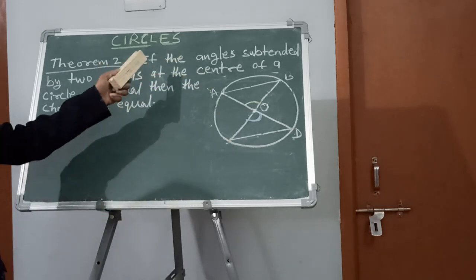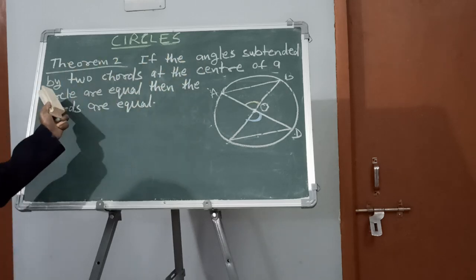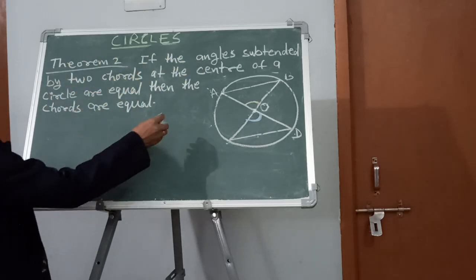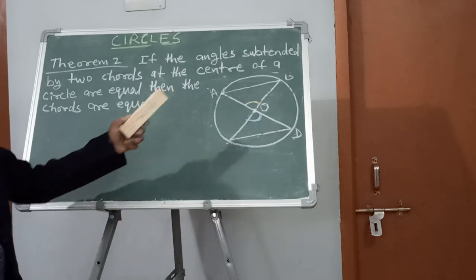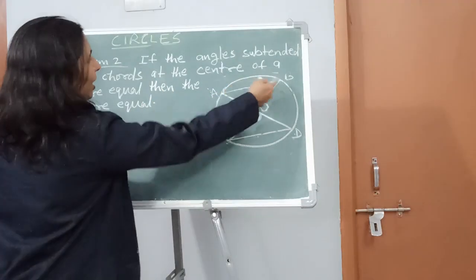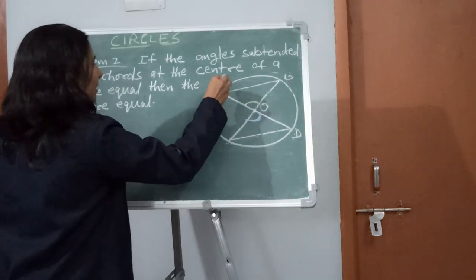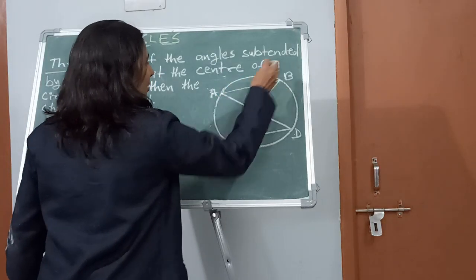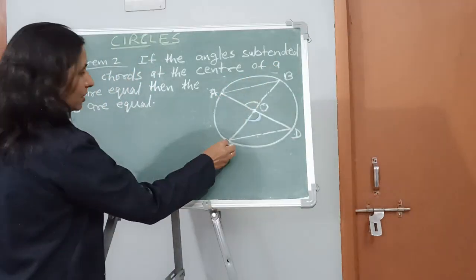Suppose that there is a circle with center O as usual. There is one chord AB, this is AB, right? There is another chord CD.